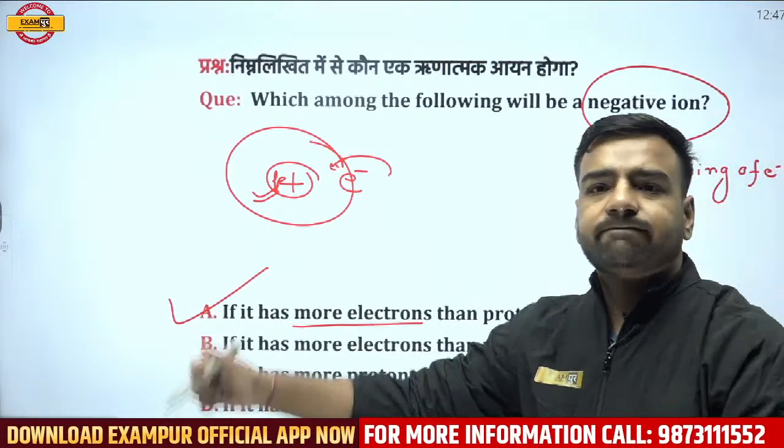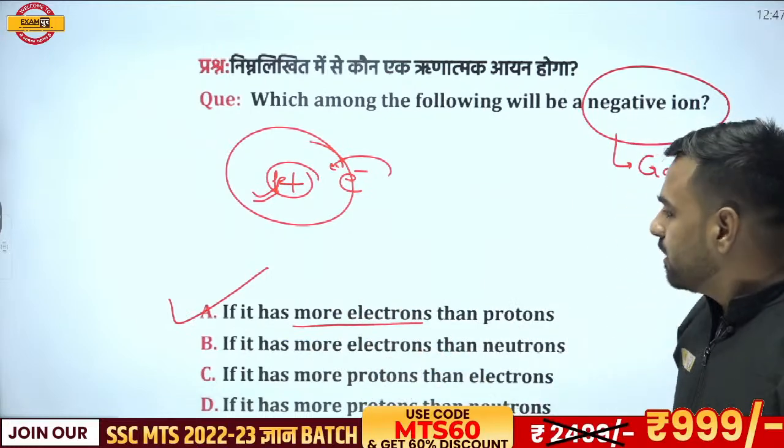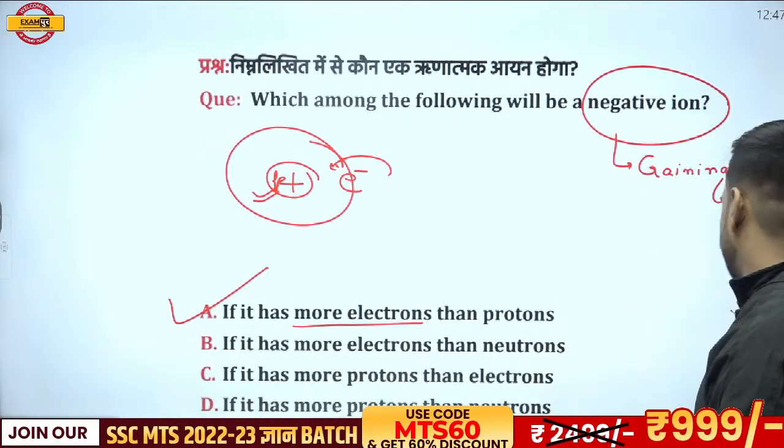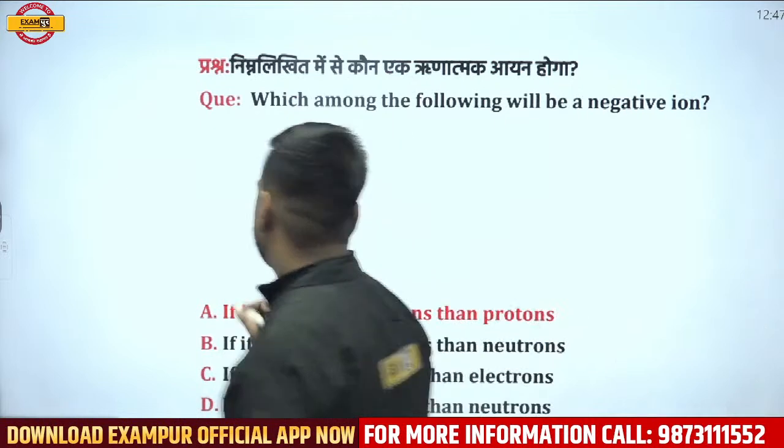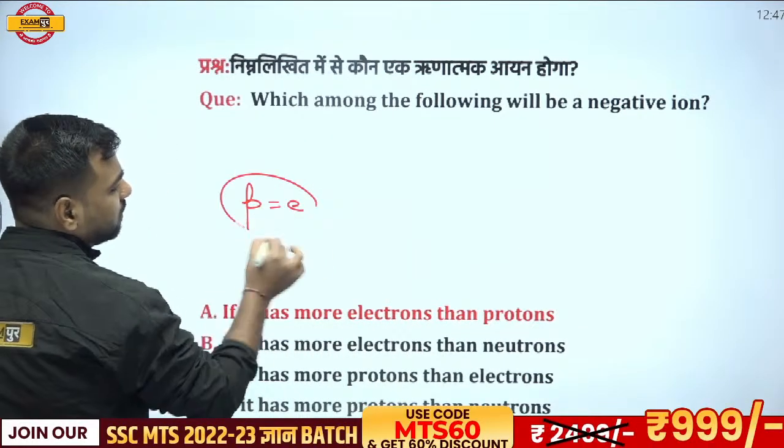And Shantu Datta, have you received this point, or should I explain this again? If you want the explanation, I'll explain this part again. What is happening? We know that number of protons and number of electrons are equal, right?